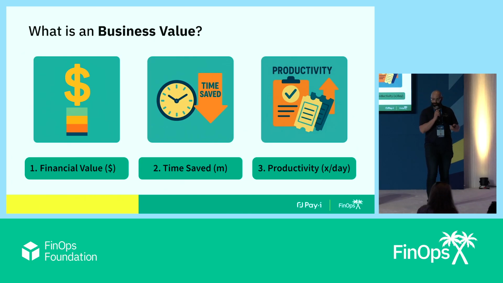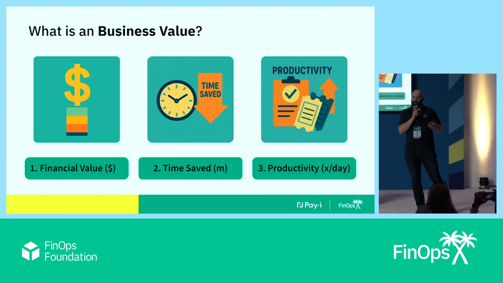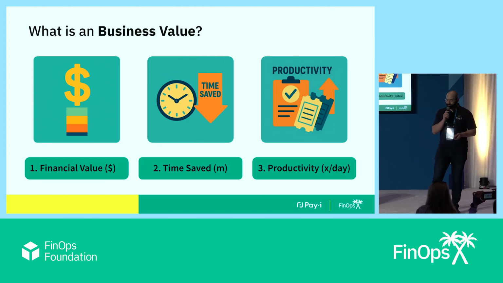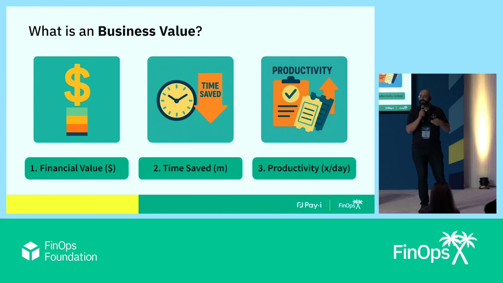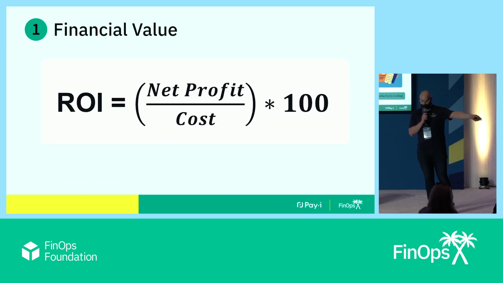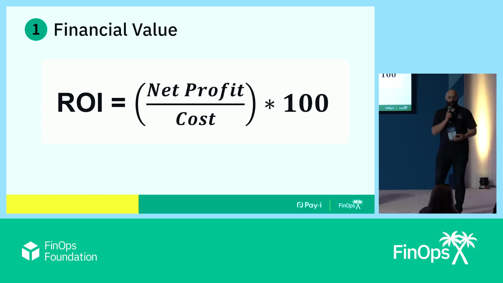And the first of these is simply financial value. That's either dollars that are saved or new revenue that's being generated. Time savings, which of course, minutes, you can pick your favorite time unit. And then productivity. Productivity is usually in two units, like X number of times per day. I used to do this thing. We'll use tickets, so I can process X number of tickets per day. We'll just call that our simple productivity measure. And for each of these, we'll talk through how to do the calculation.